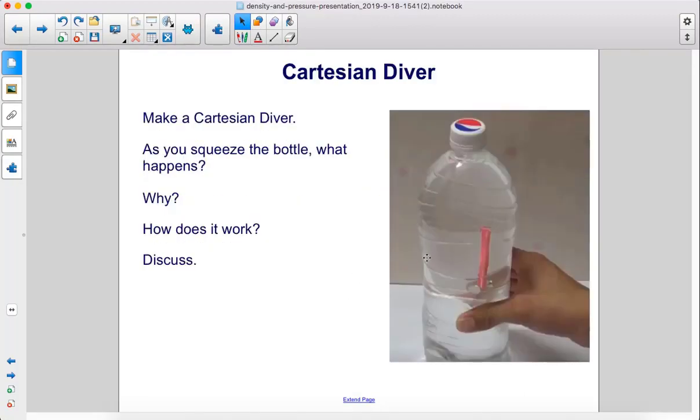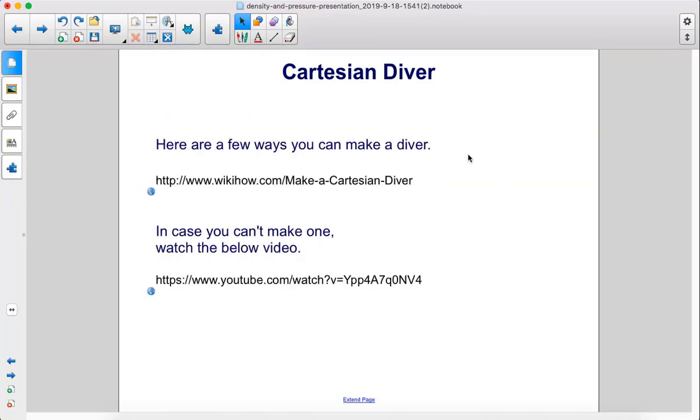Make a Cartesian diver. As you squeeze the bottle, what happens? Why? How does it work? Discuss. Here are a few ways you can make a diver. In case you can't make one, watch the below video.